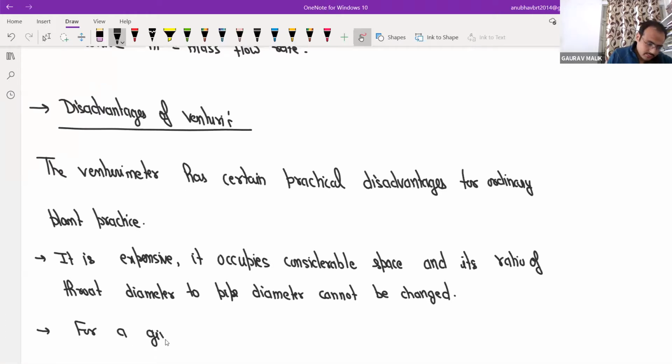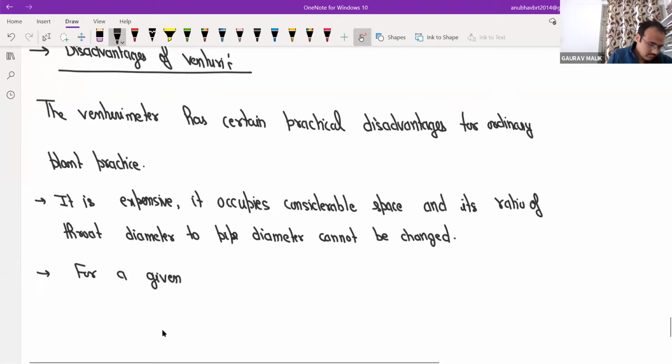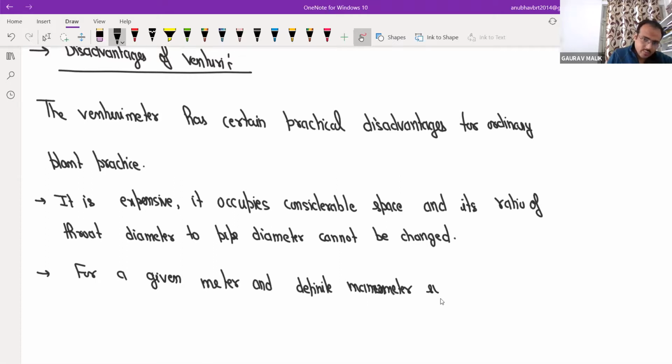For a given meter and definite manometer system, the maximum measurable flow rate is fixed.